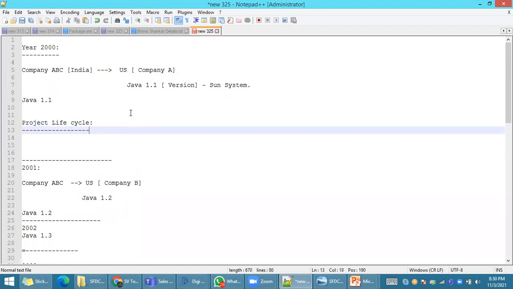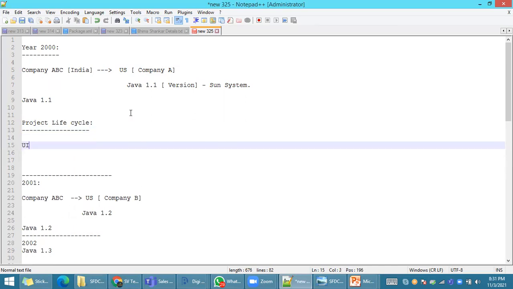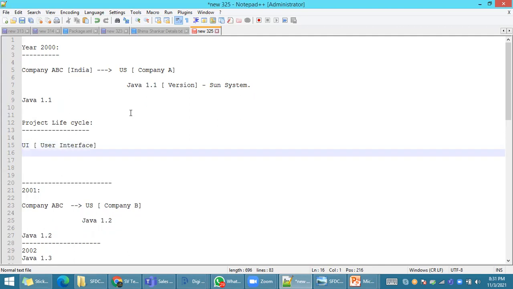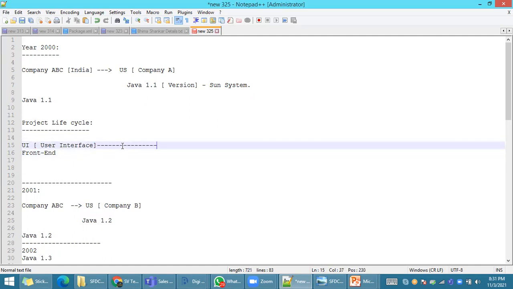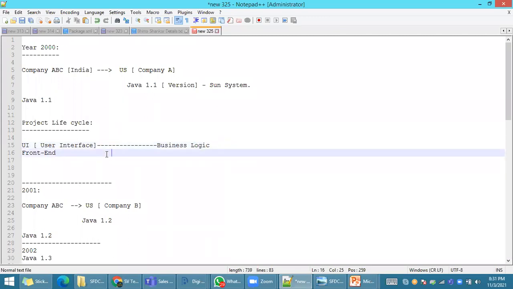In any product cycle, you all completed your graduation and post graduation, right? Whenever you submit a project, each and every project also has a life cycle. What does life cycle mean? Here, UI means user interface. We can call this the front end. Have you heard this word? Front end. There is one more thing here: business logic. We can call this the middleware.